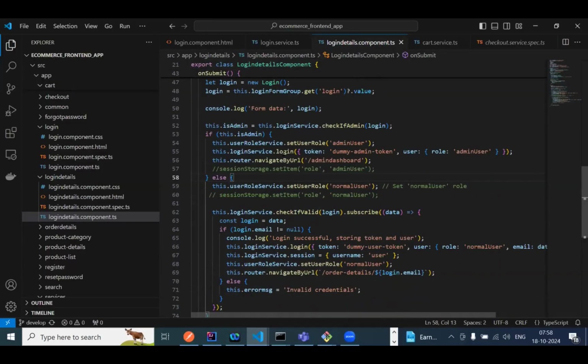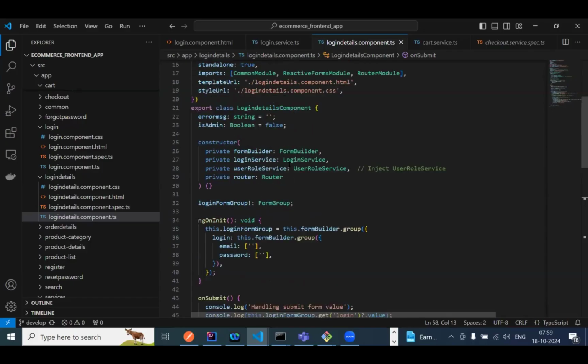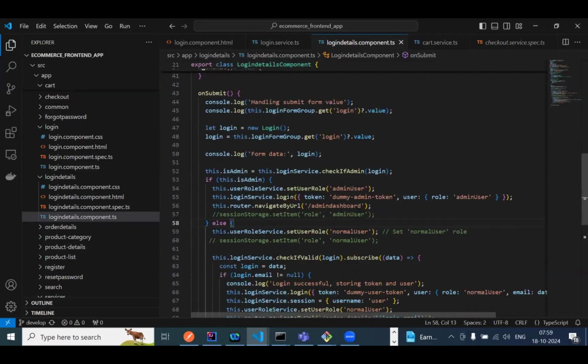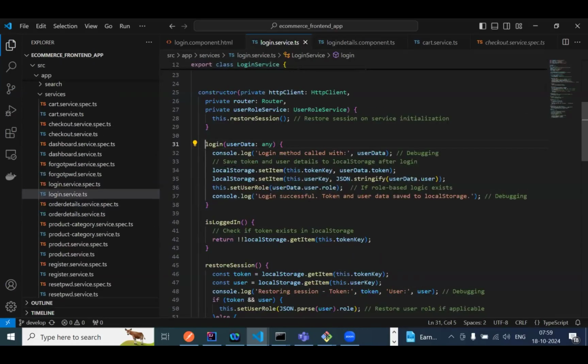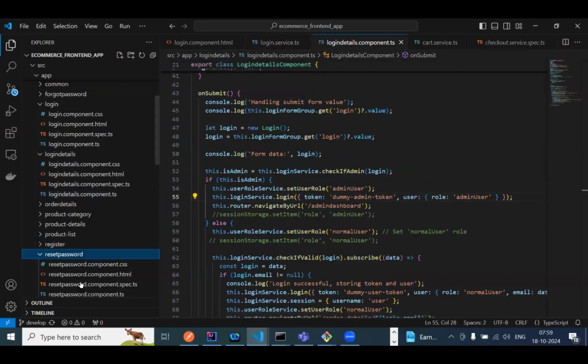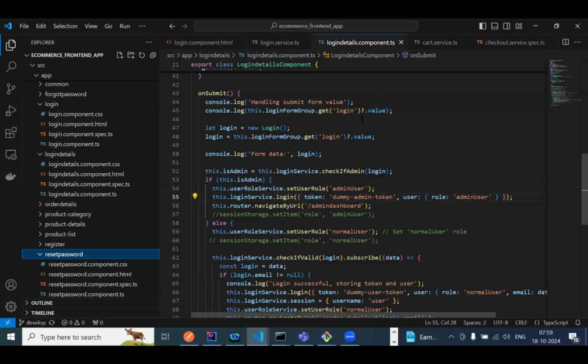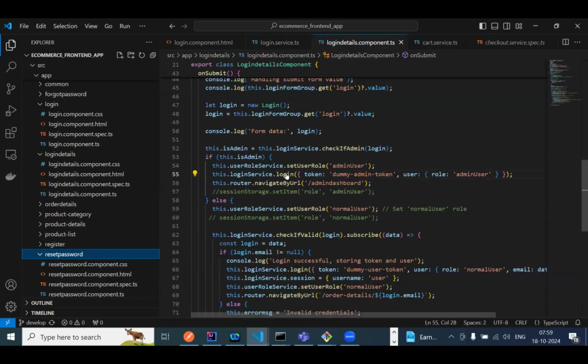Once I log in, I'm creating a token here, two token values. If I'm using the token and just log in, it goes to the login service. In the login service, I'm storing to the local storage, using the inbuilt Angular functionality. I'm storing this token and what kind of user it is, either an admin user or a normal user.